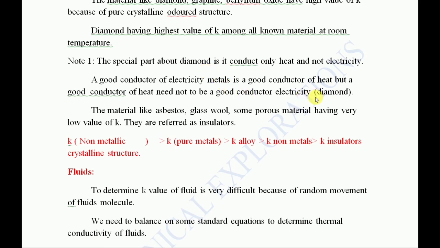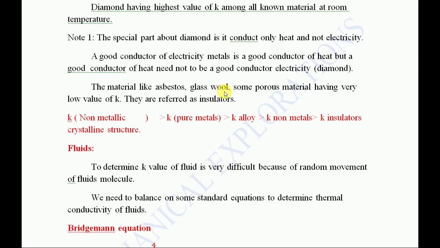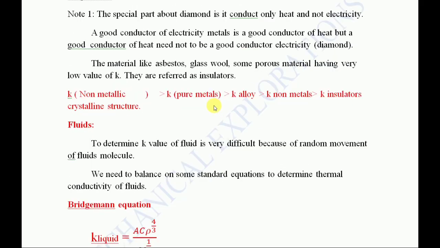So why are they telling this? Because they have one solid reason. Diamond conducts only heat, not electricity. Materials like asbestos, glass wool and some porous materials have a low value of K, and they are referred to as insulators. You can take this also.